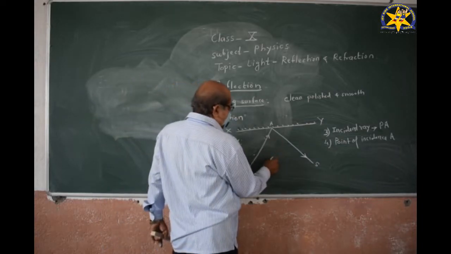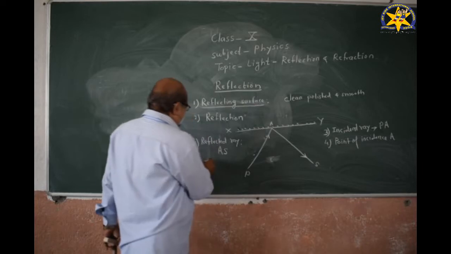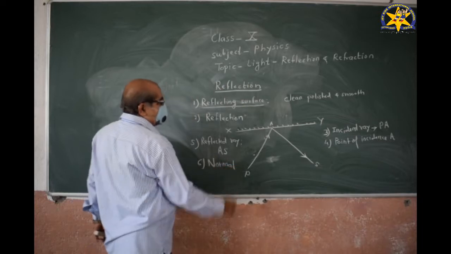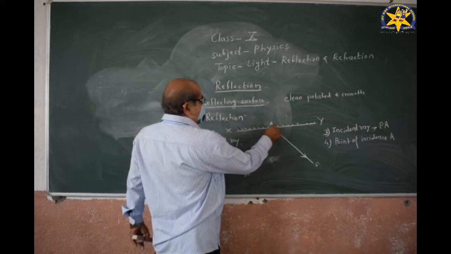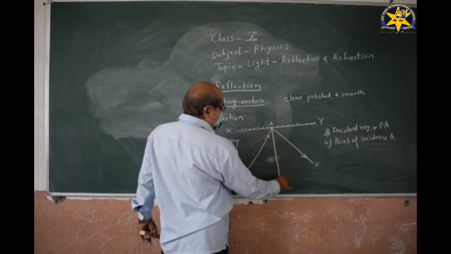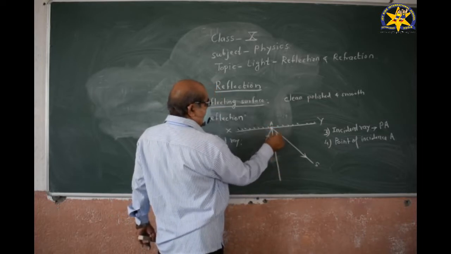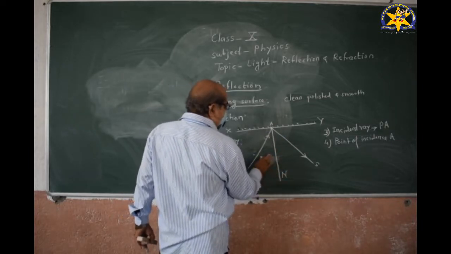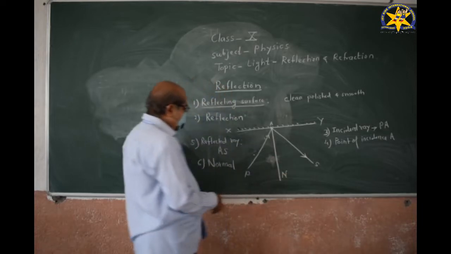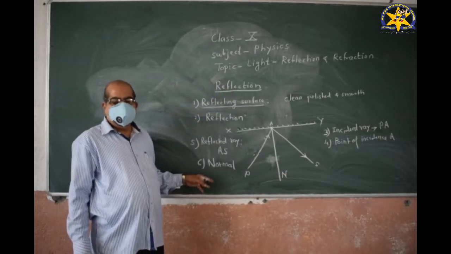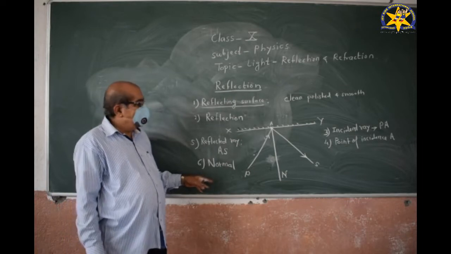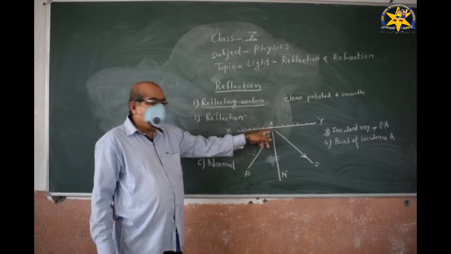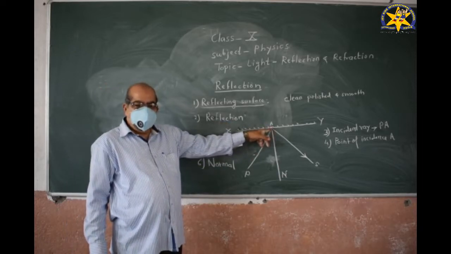Then, the sixth quantity, we define what is meant by normal. Normal is the perpendicular drawn to the reflecting surface at the point of incidence. Thus, AN is called the normal.